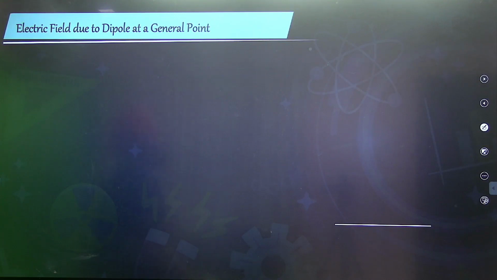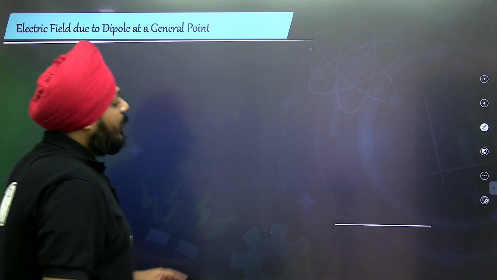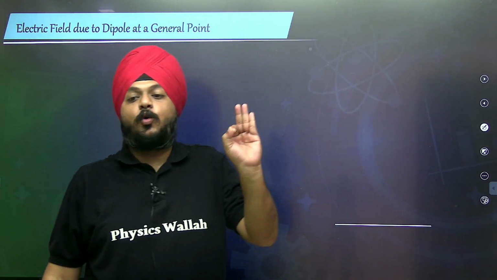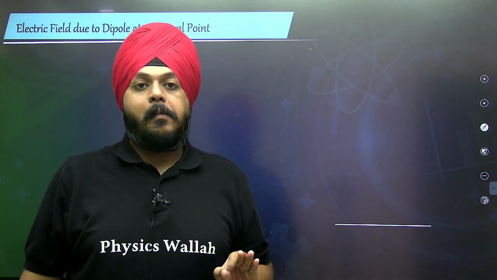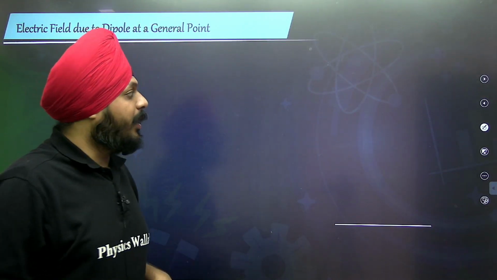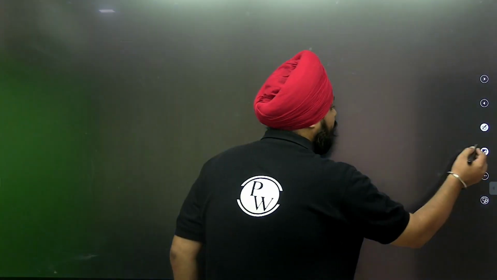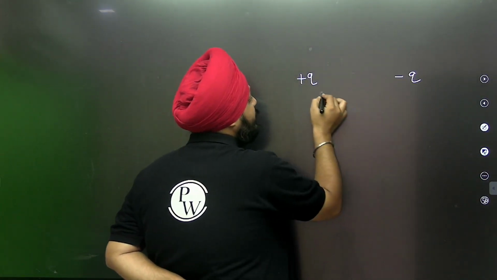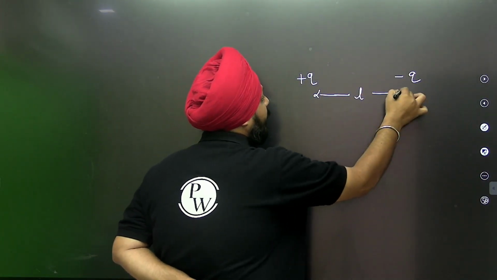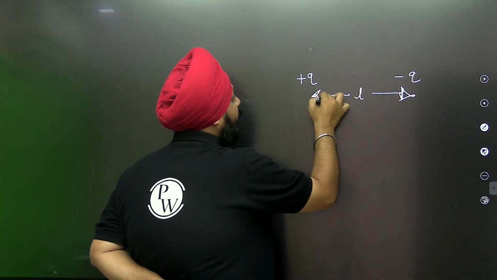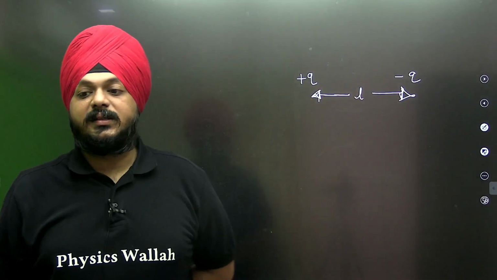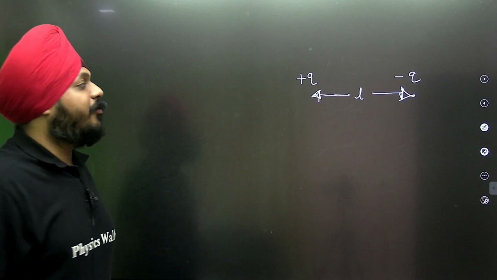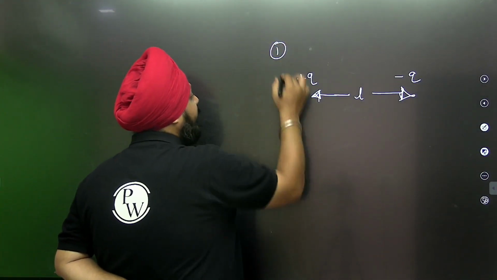So now let's move on to the electric field at the general point. When a dipole is quite small, there is a difference. Let us take an example. If this is a positive charge and a negative charge, separated by the distance L, see what happens if the value of small L is quite negligible.